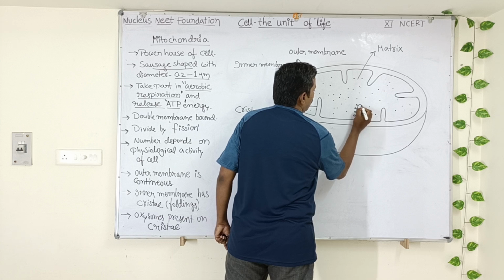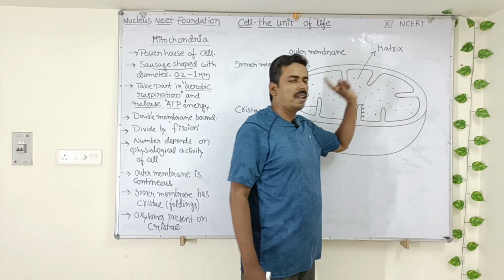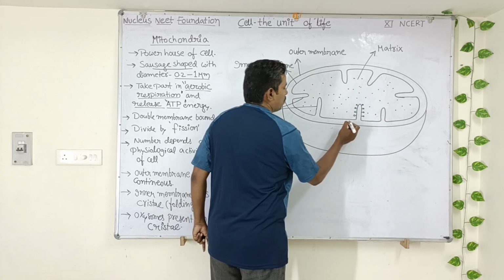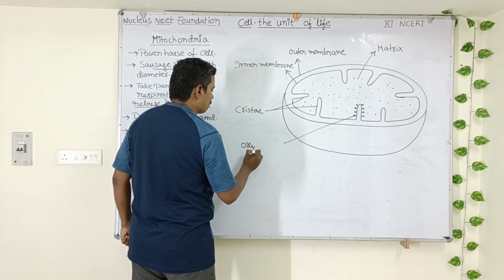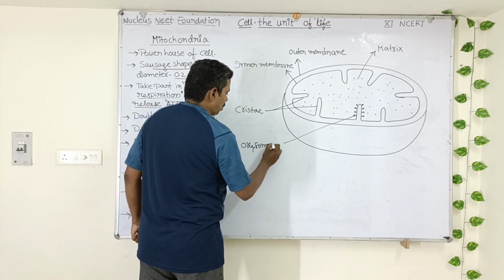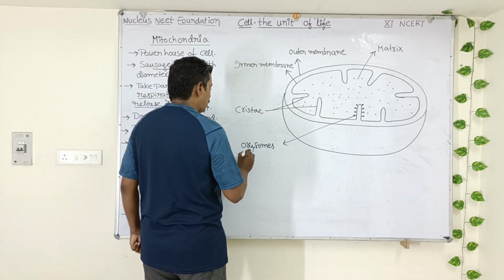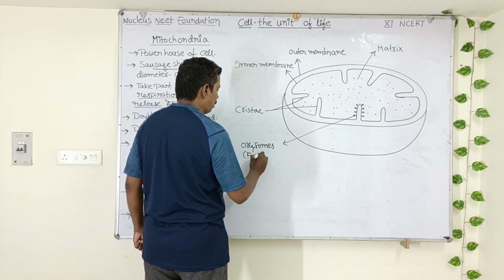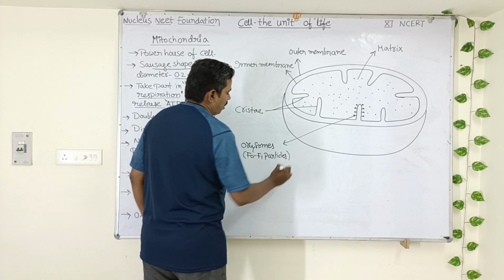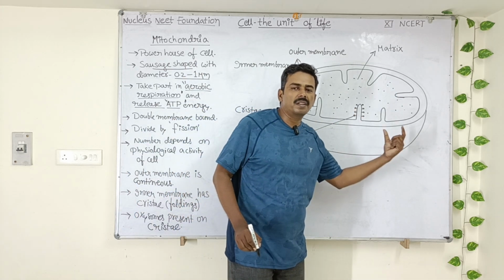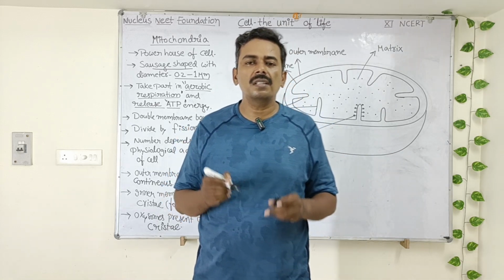All over. I am just drawing on one cristae. So you have to imagine all the cristae will have also these tennis racket shaped particles. These tennis racket shaped particles are called oxysomes. They are also called F0, F1 particles. They play a very important role in the synthesis of ATP, that is adenosine triphosphate.